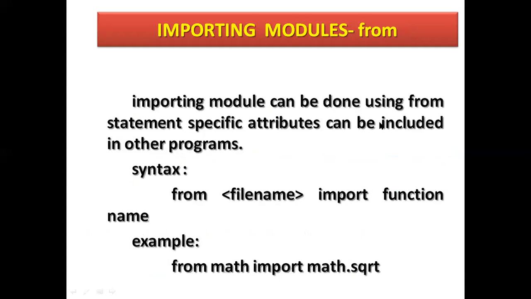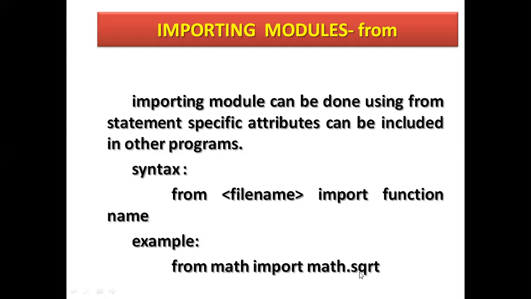So next, importing from. By using from, you can import. Importing a module can be done using a from statement. Specific attributes can be included here in the program. See the syntax: from file name import any function name.